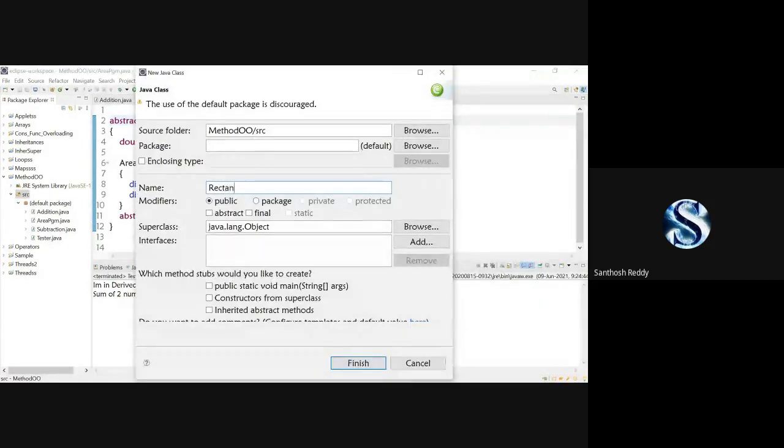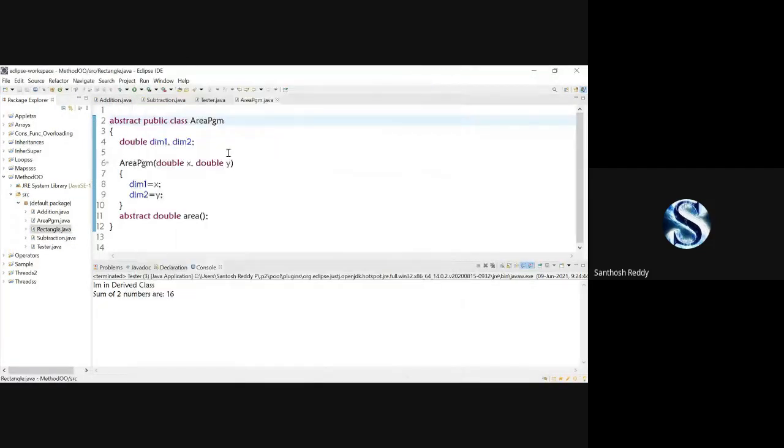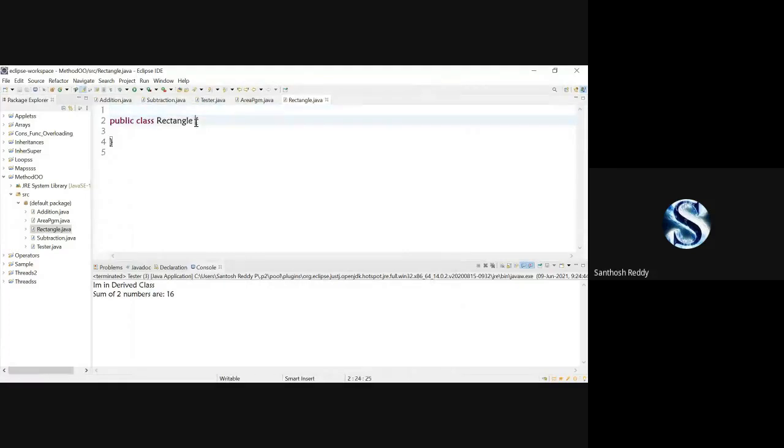Class rectangle. I'll finish it. Okay, here I'm going to implement some other parts. When I extend the area program class, I have extended. Now here I'm going to write another method, the constructor Rectangle of double A comma double B.